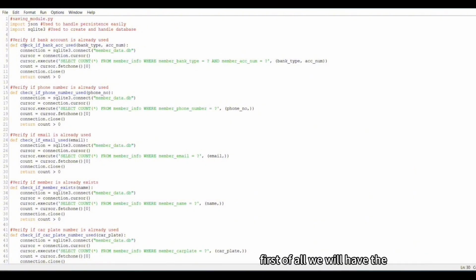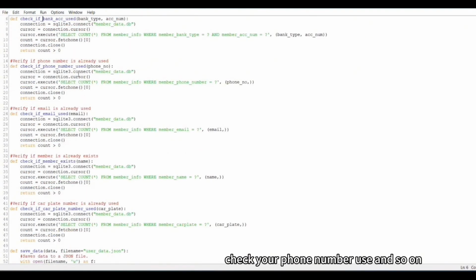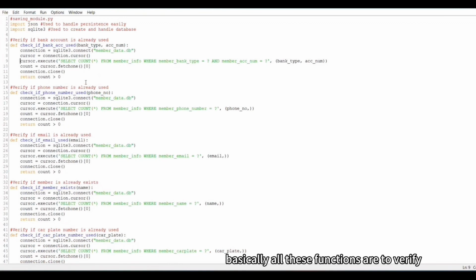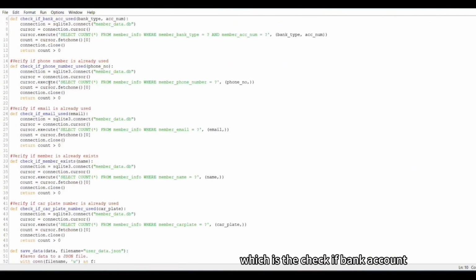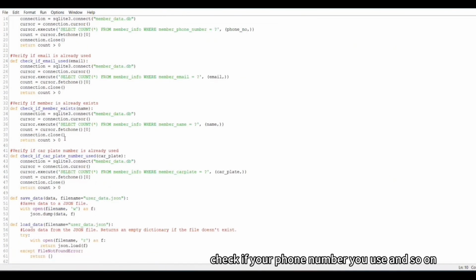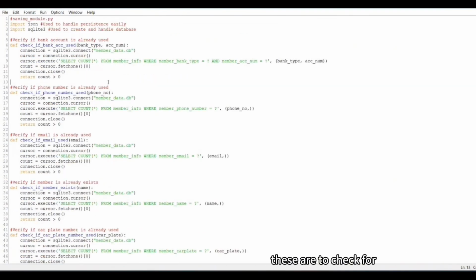First of all, we will have all these check if functions. So check if bank account is used, check if phone number is used, and so on. Basically, all these functions are to verify that something exists. These are to check for unique things, basically phone numbers, emails, or your bank account number. If you use a CIMB bank and you have this bank account number, it's unique to yourself only. No one else can have it.